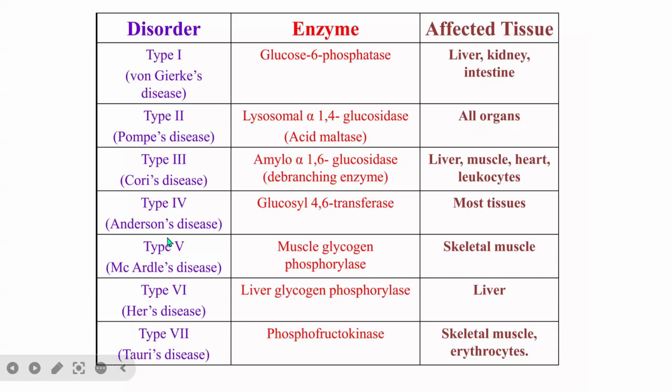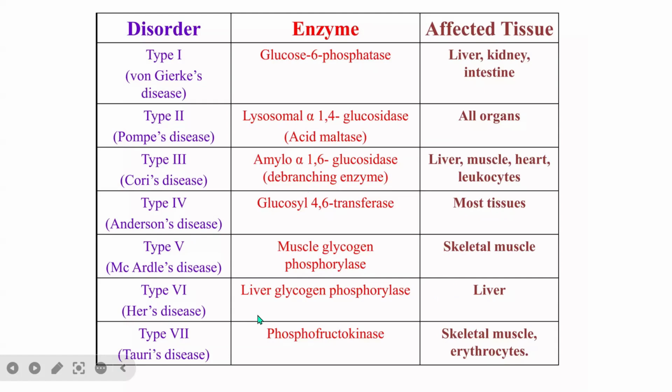Then we have type 4, called Anderson disease. It's due to glucosyl 4:6 transferase deficiency, so it affects most tissues. For type 5, the disease is due to muscle glycogen phosphorylase deficiency, so it only affects skeletal muscles.